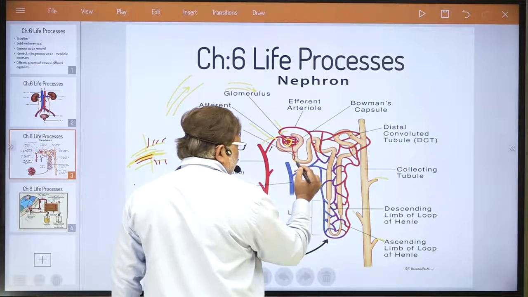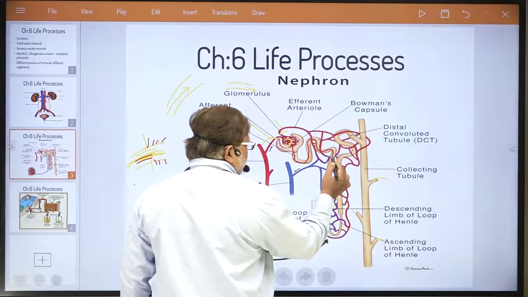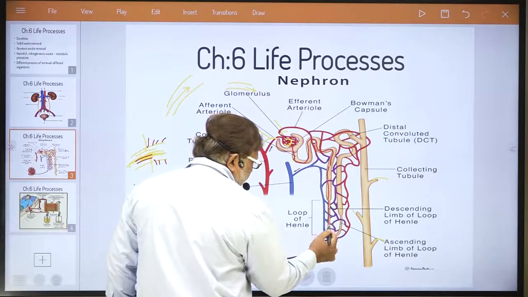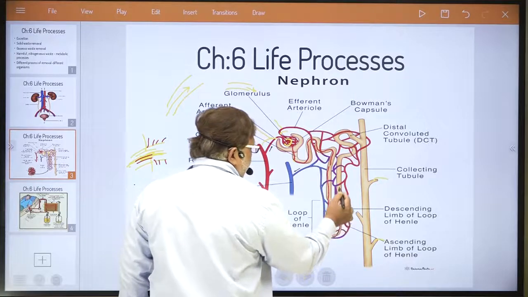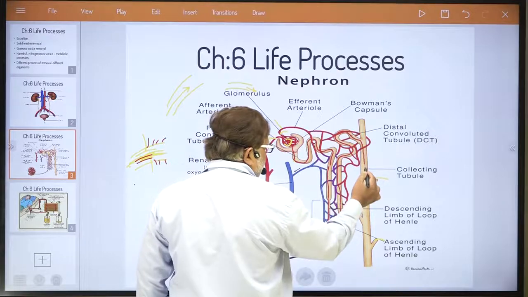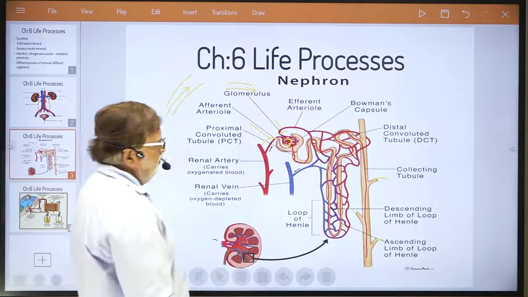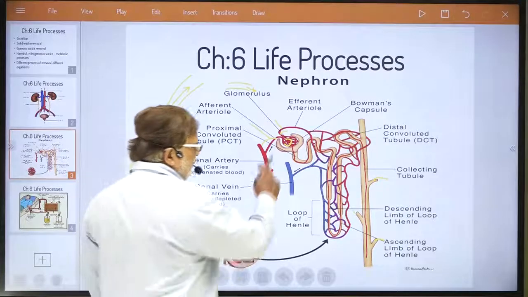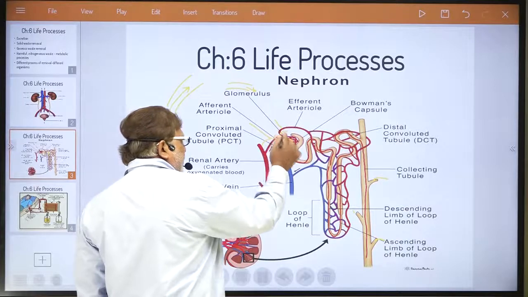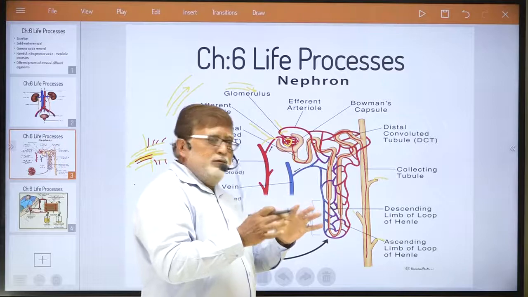Urine now travels throughout the structure of the nephron. As my pen rolls, you try to understand that the urinary nitrogenous waste is traveling throughout here. Now what happens, dear student? The urine is traveling here, so from the blood in this glomerulus, urinary waste has been taken out.